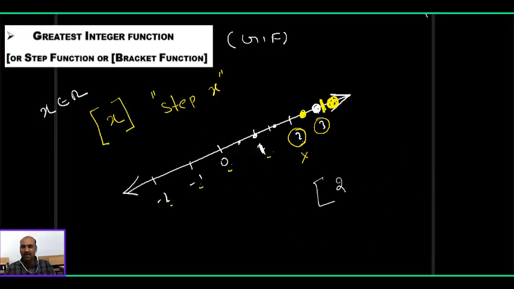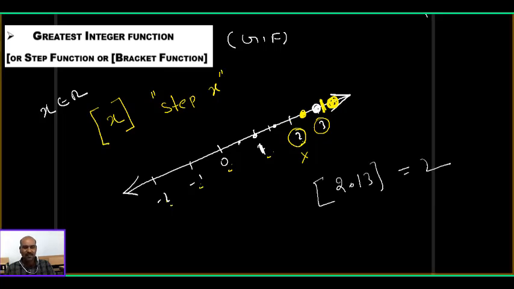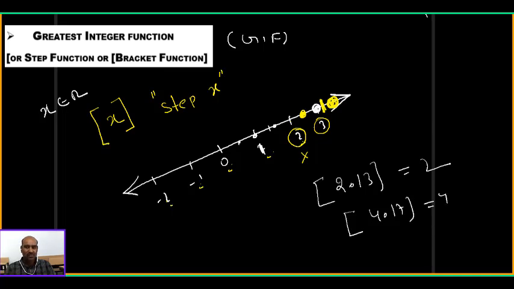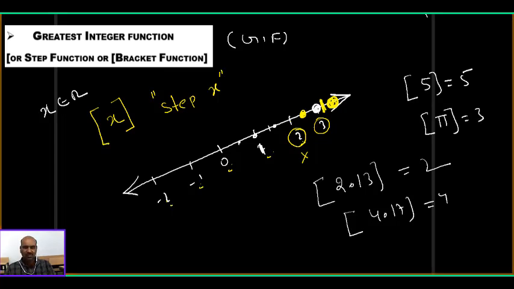Step 2.13, directly we should say 2. Step 4.17, what should we say? 4 only. Step 5.3 means we should say 5 only. Step 3.5, we should say 3 only, because the value is 3 point something. Step 3.5 means you should say 3 only.